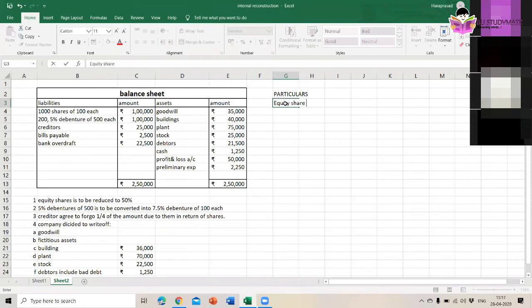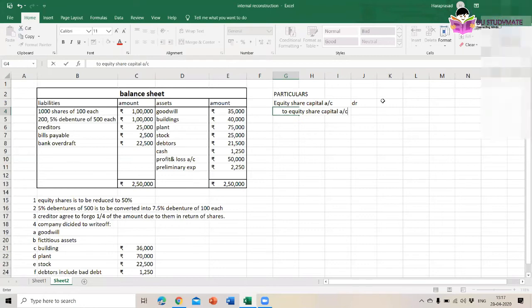Equity share capital account debit, to equity shareholders account, share capital account. How much? First, this one is 1 lakh.